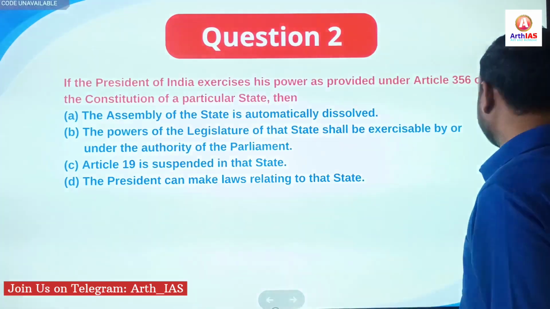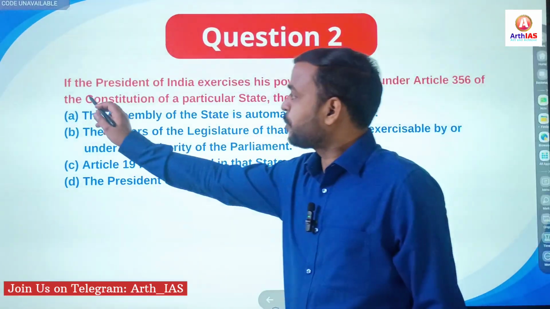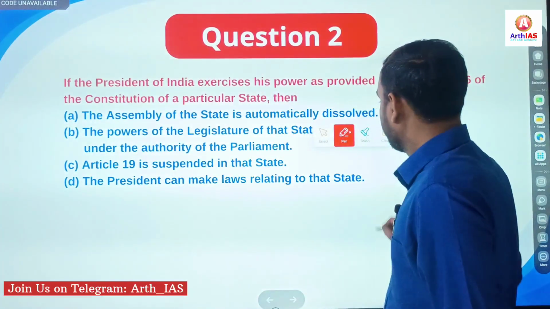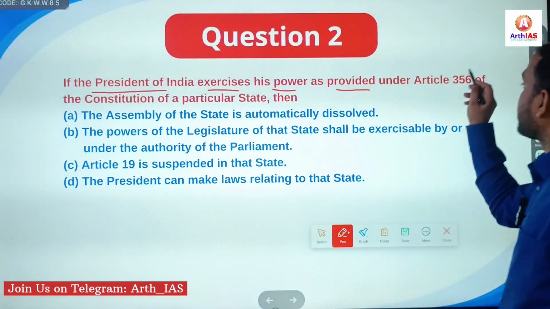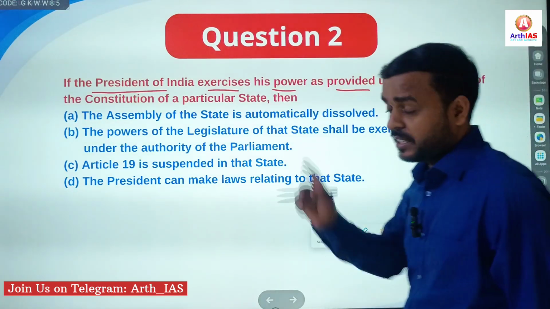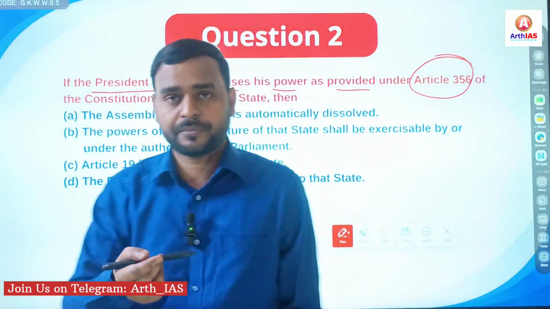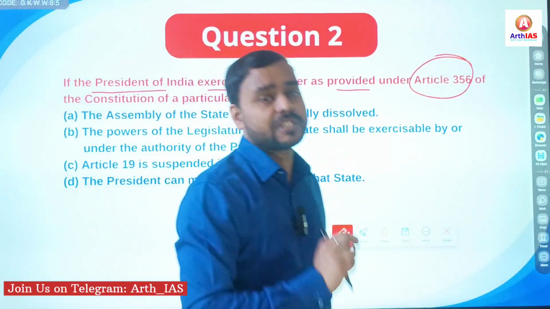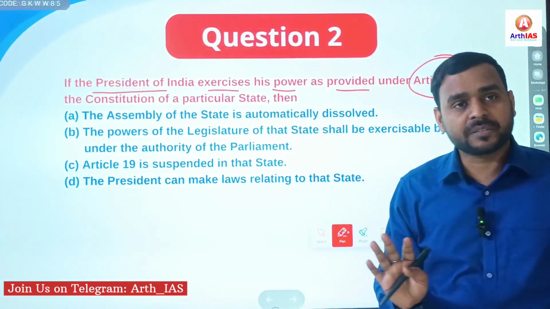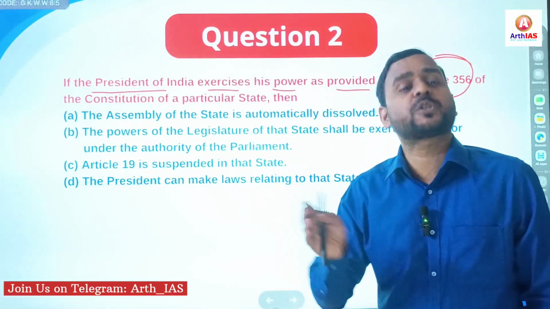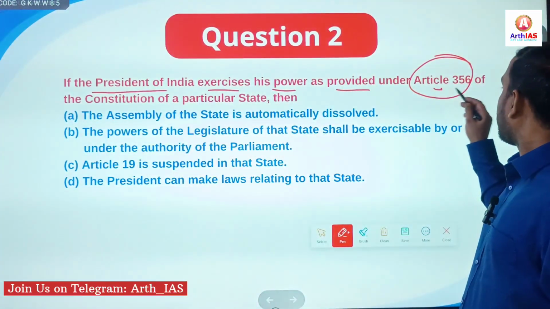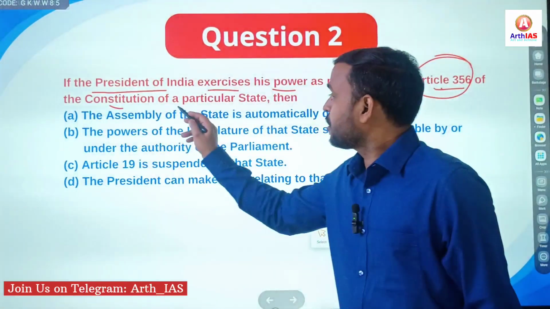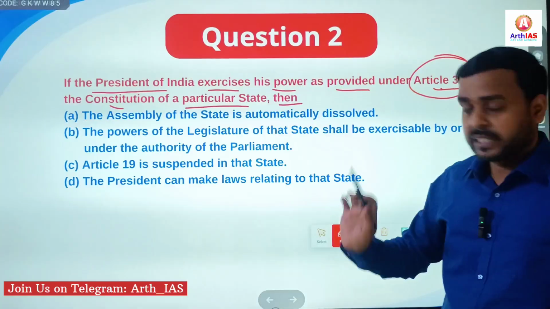Now the second, again a very important question. It says, if the President of India exercises his power as provided under Article 356, yes, a very important topic, President's rule. President-governor relationship, Center-state relationship. These topics are UPSC's favorite topics. Clear? So Article 356 of the constitution of a particular state, then, clear.